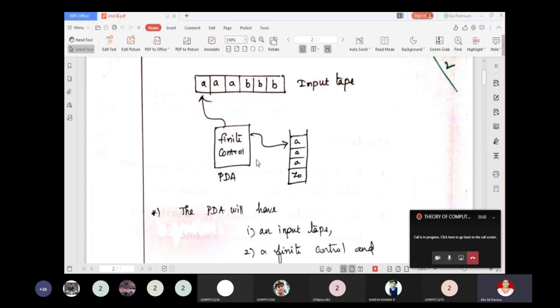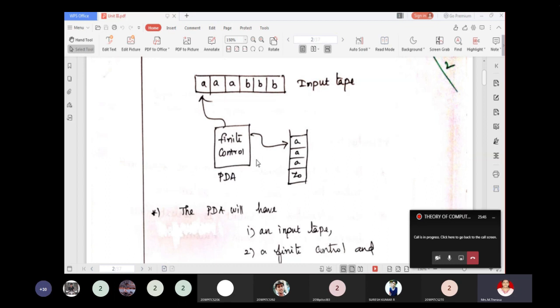It could also replace the top stack symbol by one other symbol, which in effect changes the top of the stack but does not push or pop it.